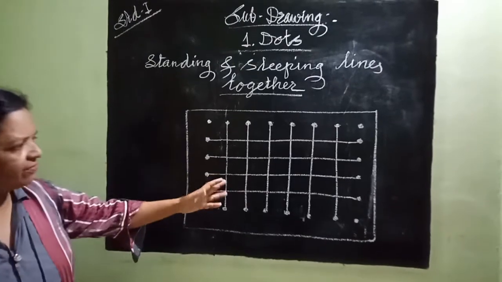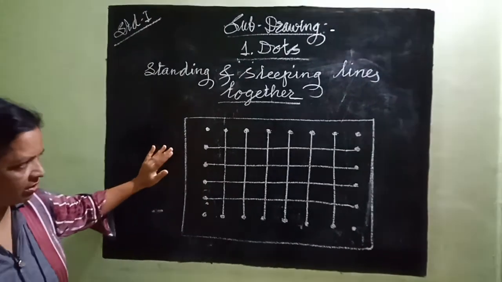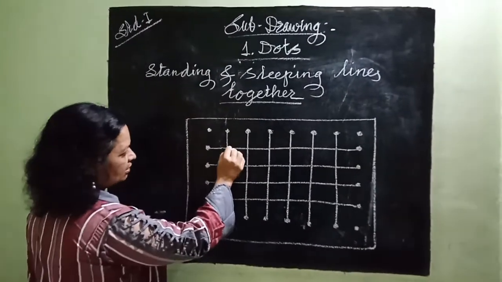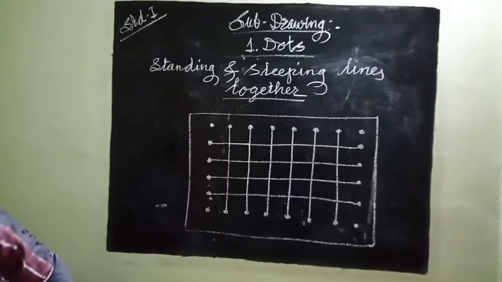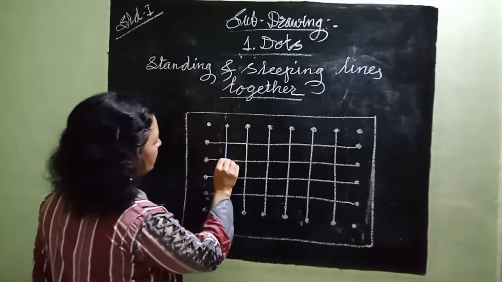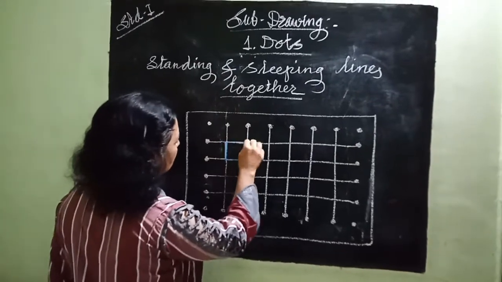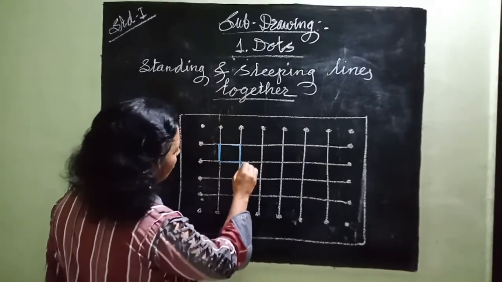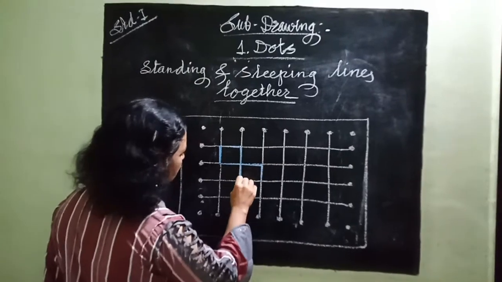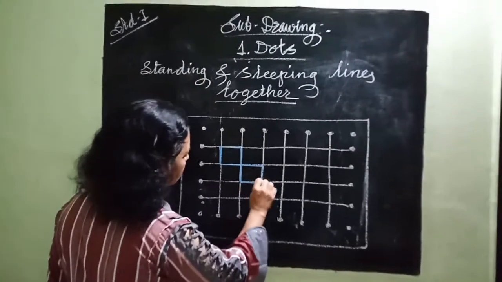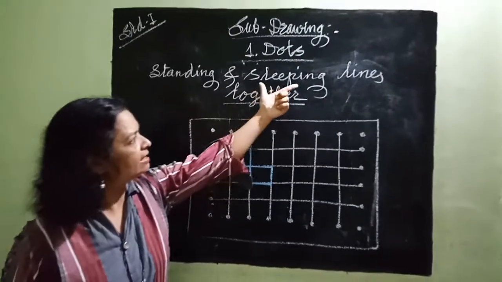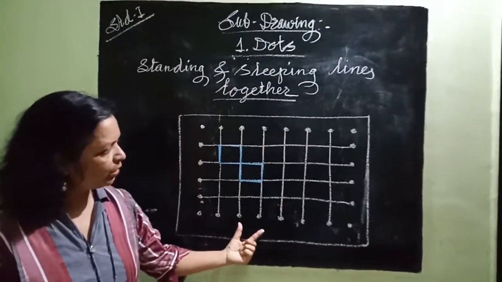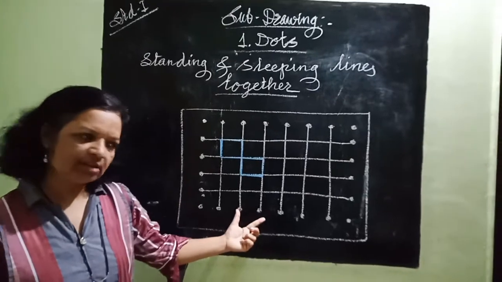Okay. In this way we get some checks here. What do we call this shape? Check. Means a square. These are all squares. Means by joining standing and sleeping lines, we get one type of design here.